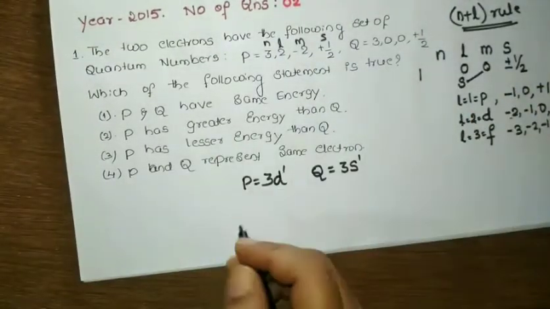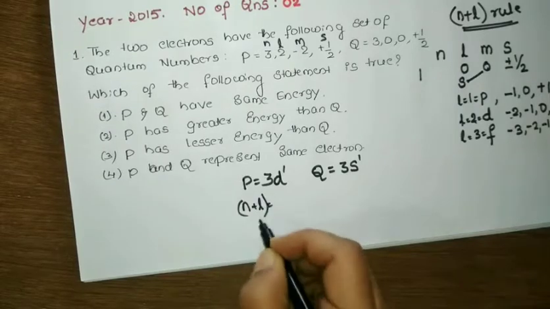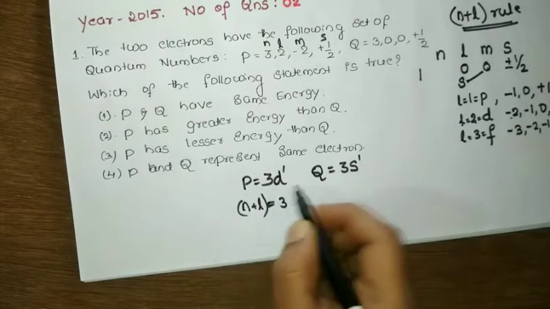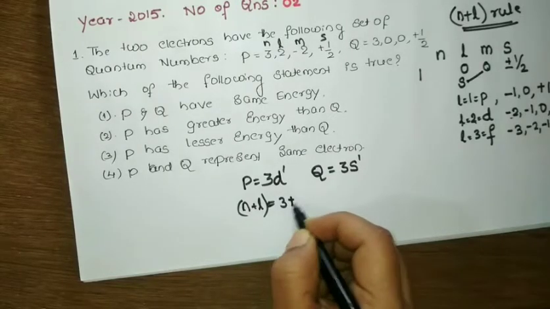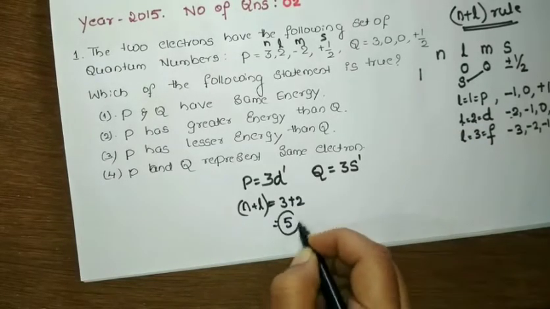So if I apply the n plus L rule, just observe. What is the n value for this 3d? It is 3, it is given there. What is the L value for the d orbital? It is 2, that I have told here. So how much value are you going to get? 5.